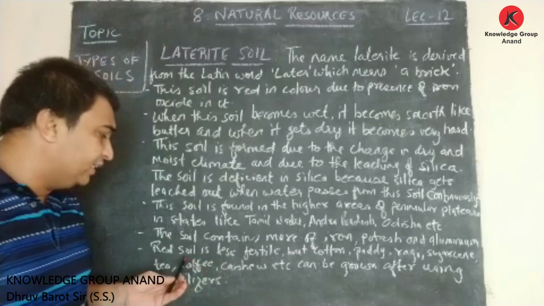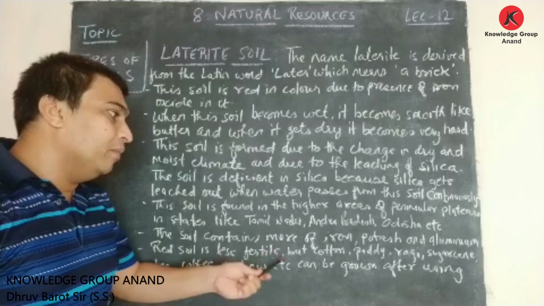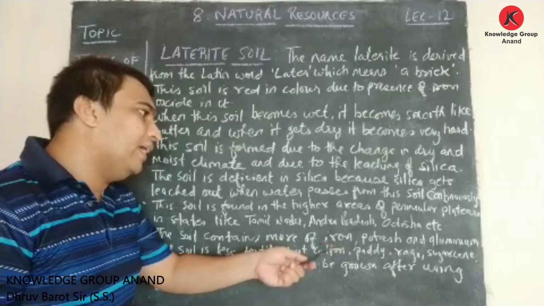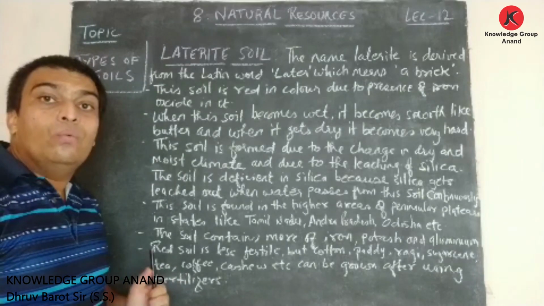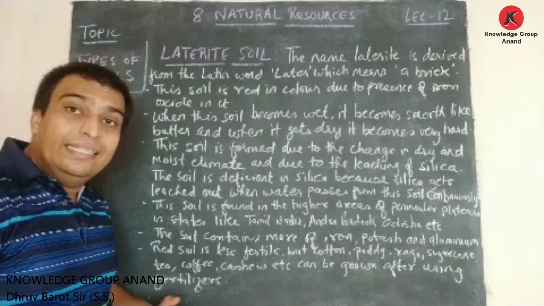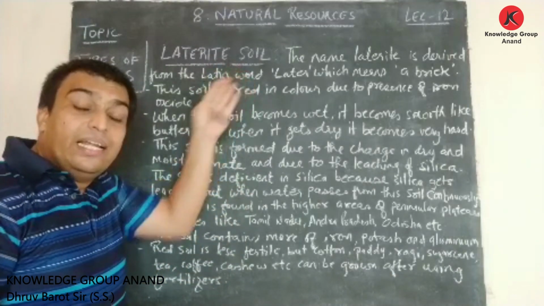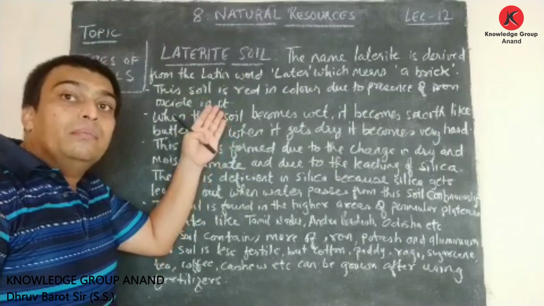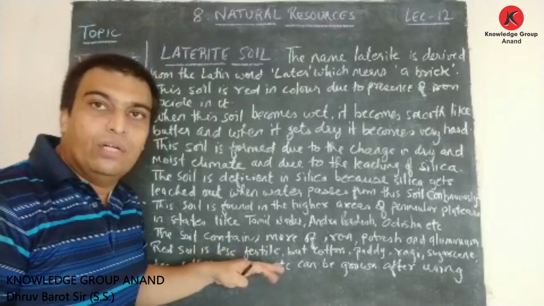Here it is said, friends, red soil is less fertile, but cotton, paddy, ragi, sugarcane. When we talk about red soil, it is said red soil because this is red in color. They are talking about the laterite soil, but as it is red soil, it is less fertile.